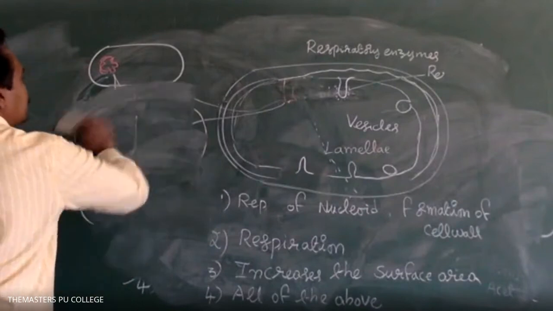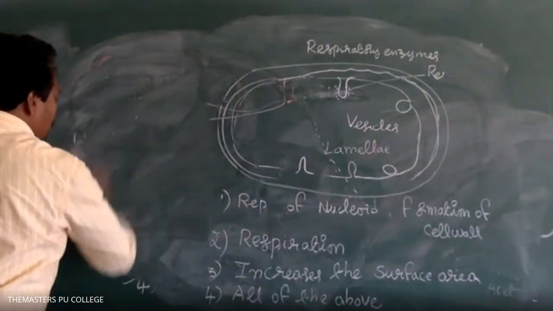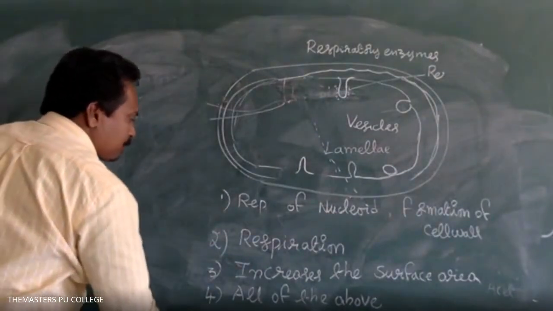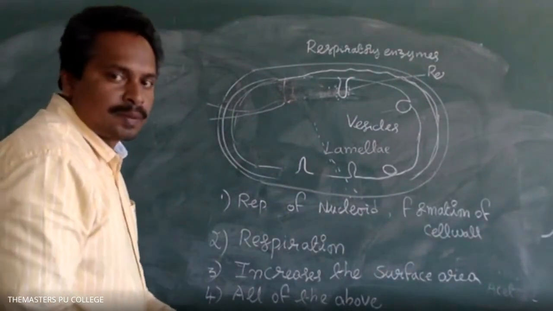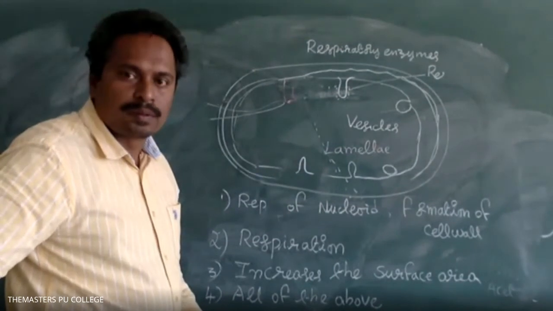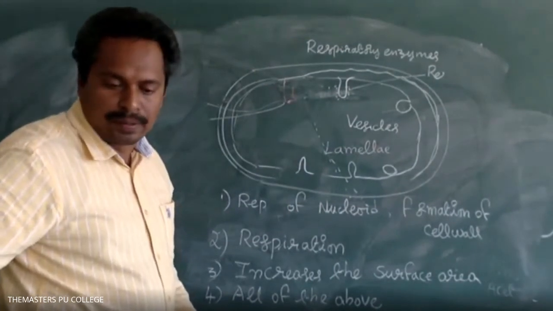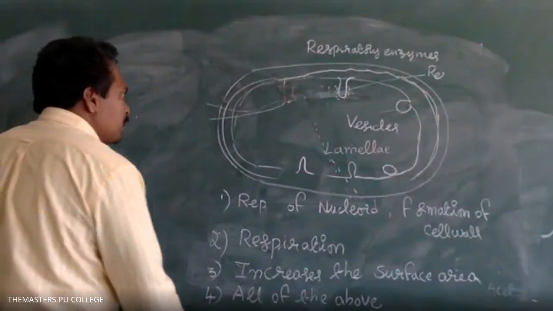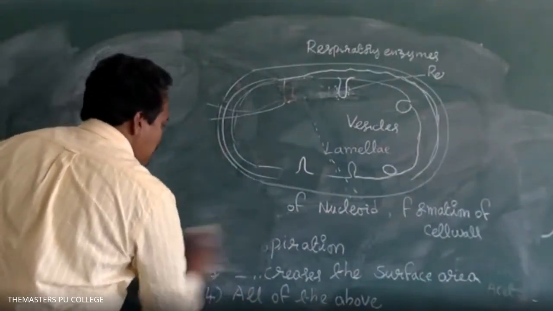Do you have any doubts regarding this? No doubt, sir. Sir, how does increasing the surface area help the cell?